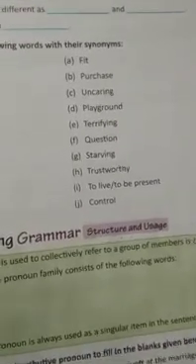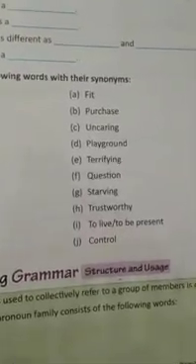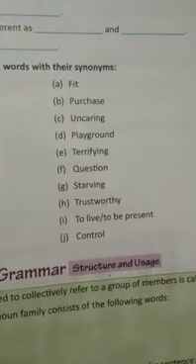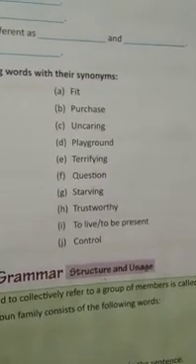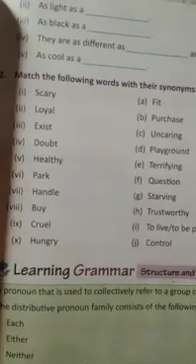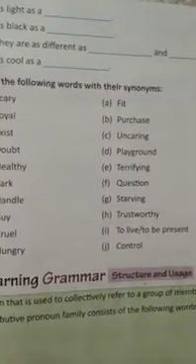So students, then building vocabulary. First, as red as a rose. Then, as light as a feather. As black as coal. They are as different as day and night. As cool as a cucumber.